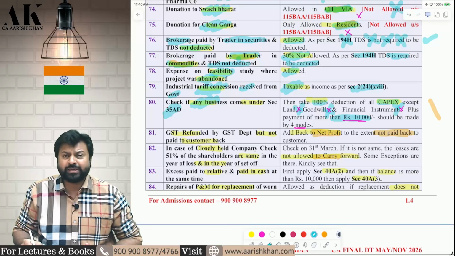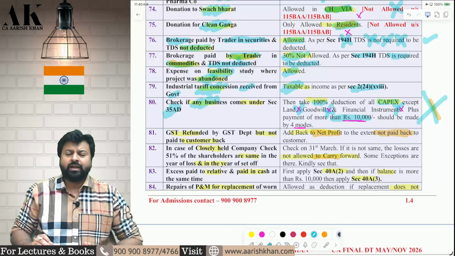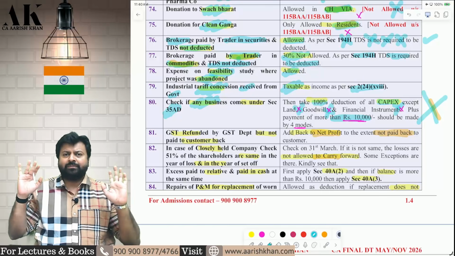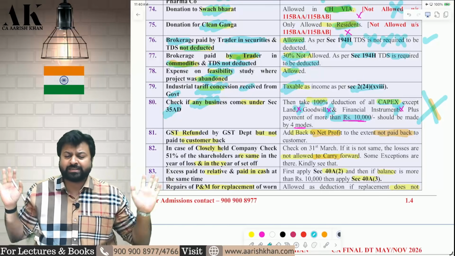Plus, one more thing you should check, which is not written here also, that it is not allowed under the new regime. In the new regime, it is not allowed. It is not allowed under 115BAA, BAB, BAC, BAD, BAE. It is not allowed under these sections.